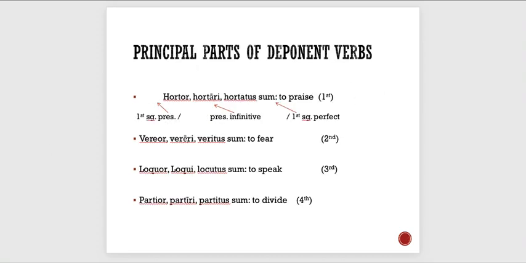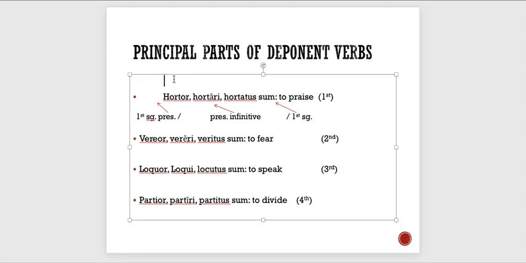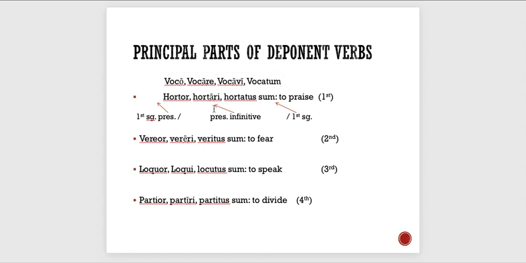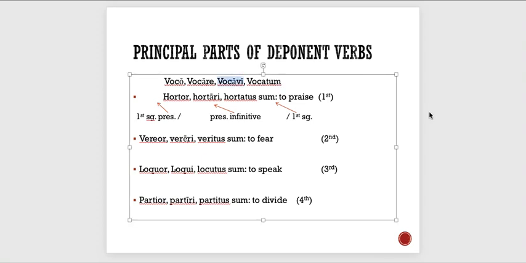All right, let's take a look at those principal parts I laid out because they do look a little bit odd, right? We're going to delete this real quick. What I want us to do is take a look at them and see in what ways they differ from verbs we might be more used to seeing, right? So hopefully some of you may have realized which of these principal parts is least represented here. It's this one, vocavi.